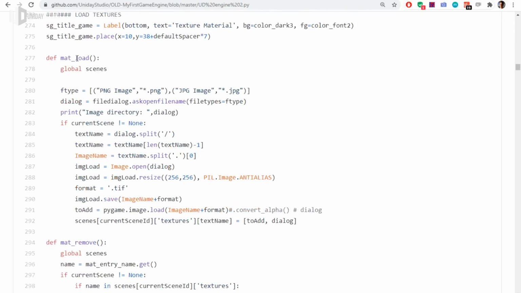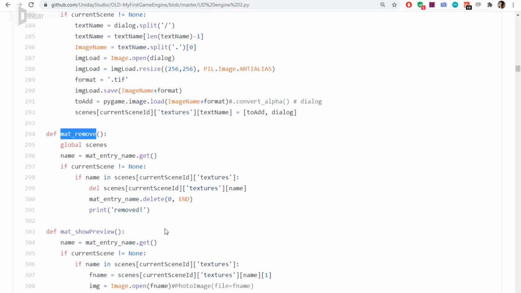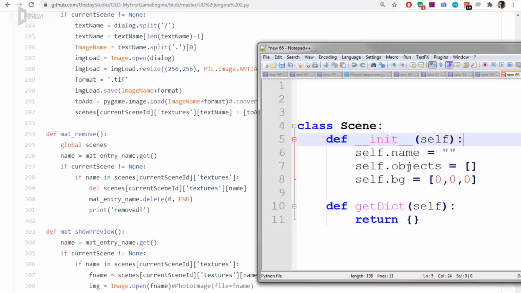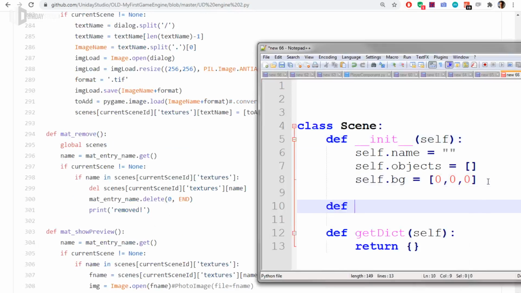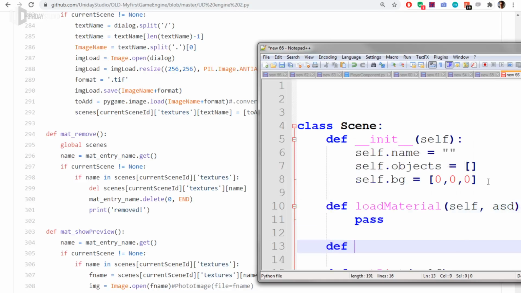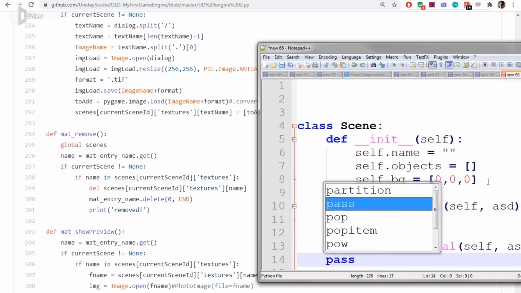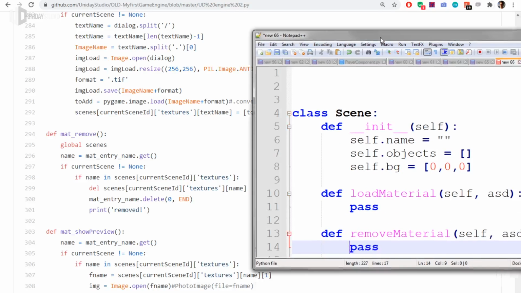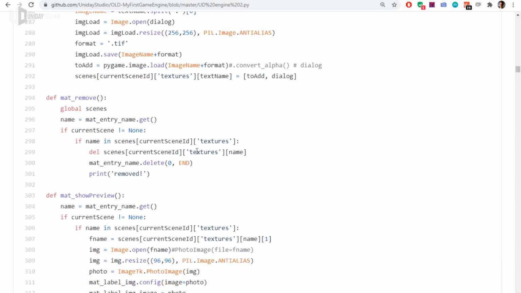Anyways. So I have stuff to load materials, but the scene is global as well. Again, it could be a scene method because it uses the scene apparently. The same thing for the material remove. It could be a scene method instead of something like def load material and a bunch of args, and def remove material and again a bunch of args. That's better than having this global stuff. It's better to have object oriented stuff.